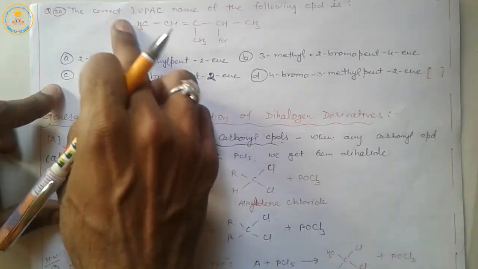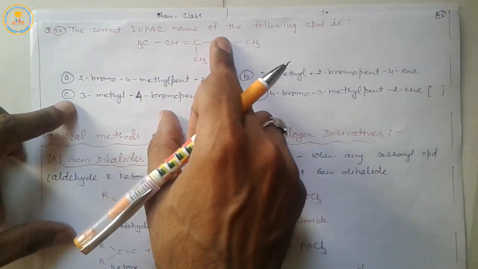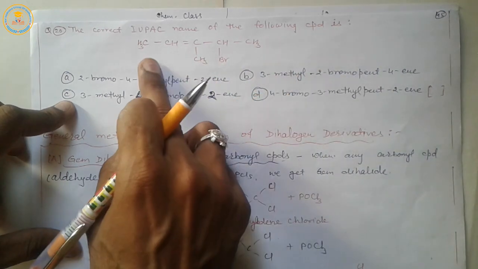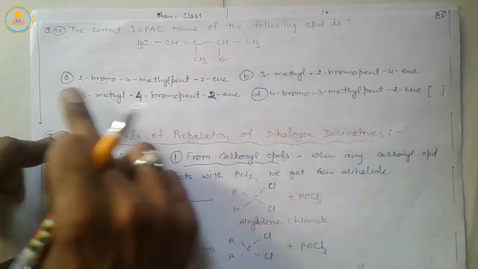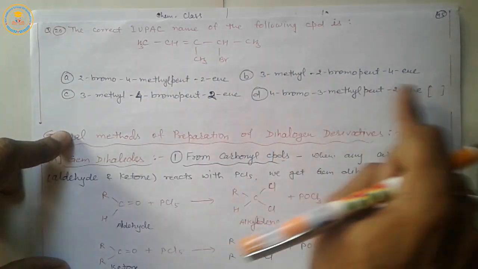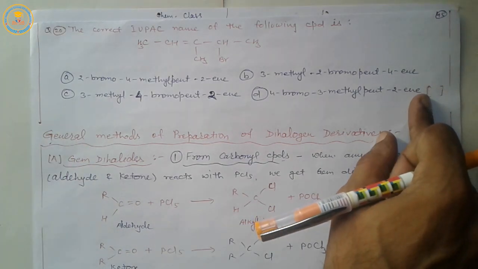Now next, last question. The correct IUPAC name of the following compound is compound A, option B, C and D. What will be the answer?